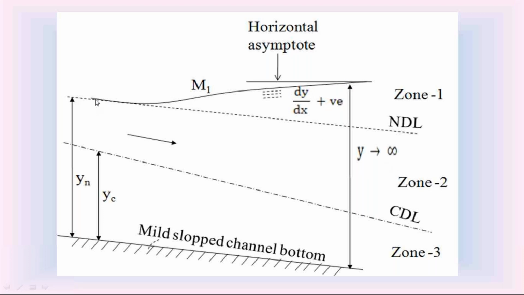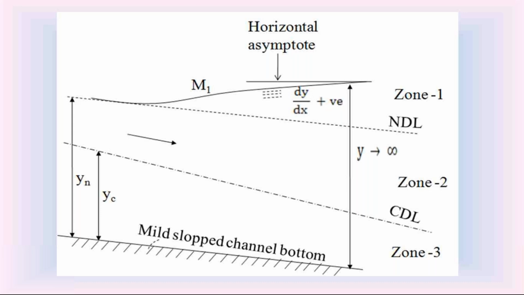Now coming to the upstream of this M1 water surface profile, on the upstream, the depth of flow Y is equal to Yn. I explained in the previous classes, when Y is equal to Yn, dy by dx is equal to 0. So for this M1 water surface profile on the upstream side, Y is equal to Yn, dy by dx is equal to 0.